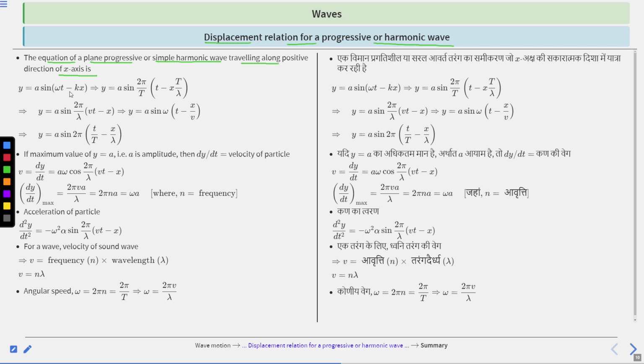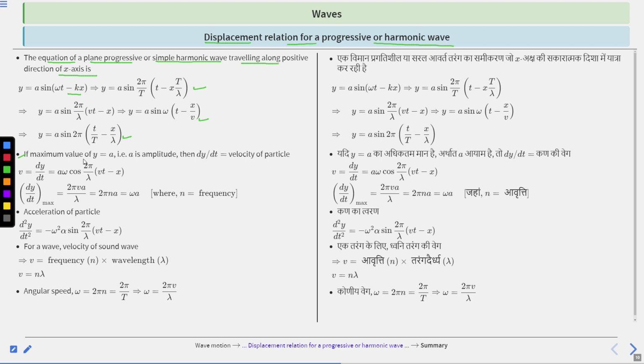y equal to a sin(ωt − kx). So y equal to a sin 2π(t/T − x/λ). y equal to a sin (2π/λ)(vt − x), which is equal to a sin ω(t − x/v). So y equal to a sin 2π(t/T − x/λ).